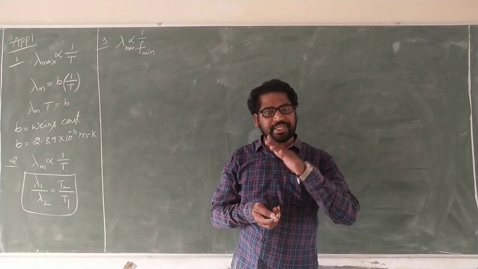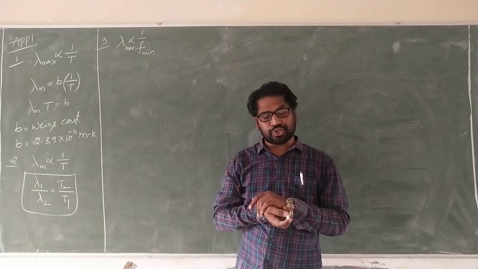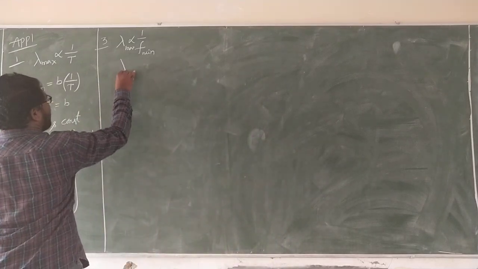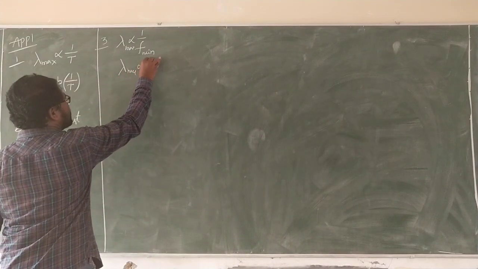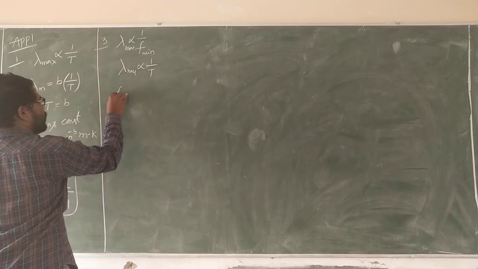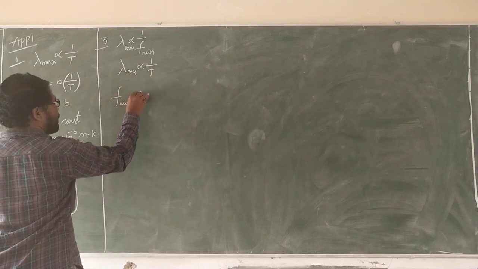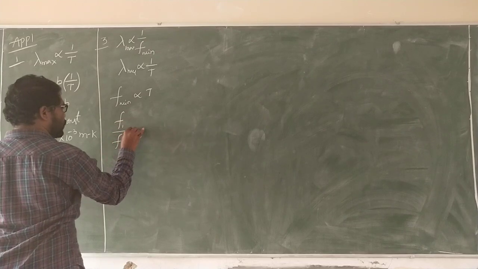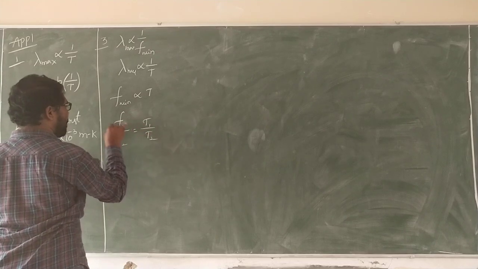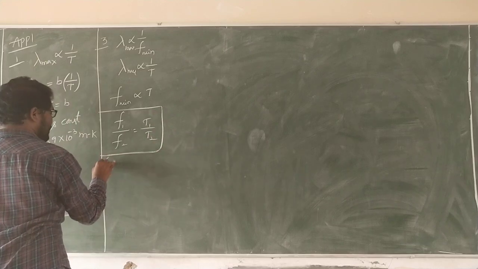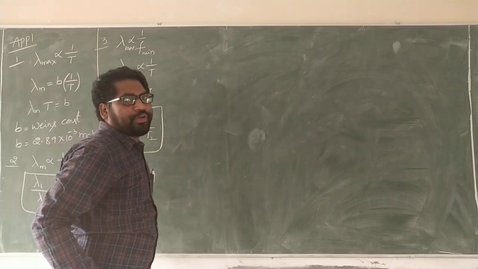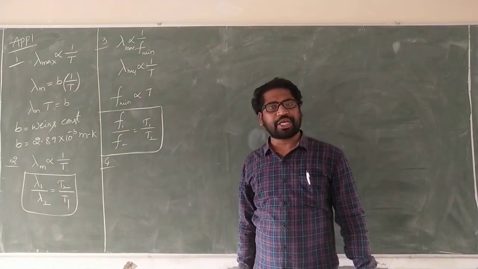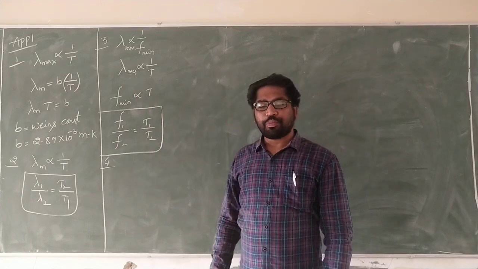When wavelength is maximum, frequency is minimum. Both are inversely proportional. So F1 by F2 is equal to T1 by T2, the frequency ratio. This is a very important application for solving problems.